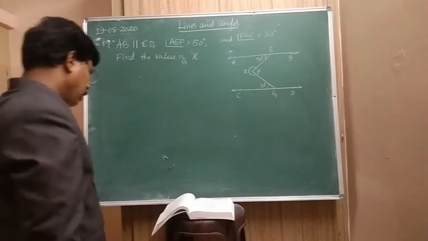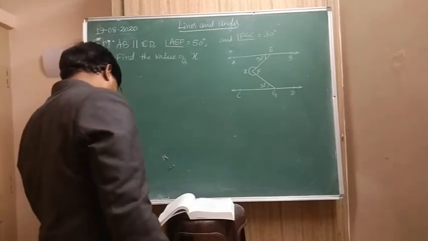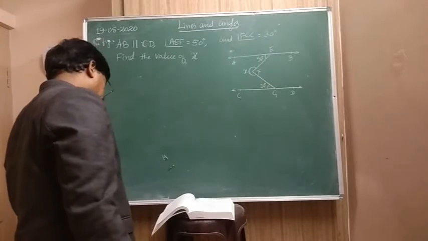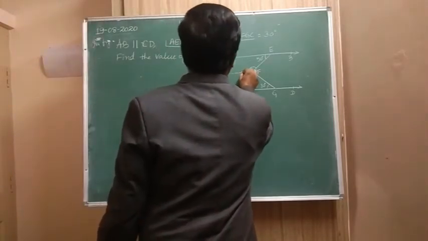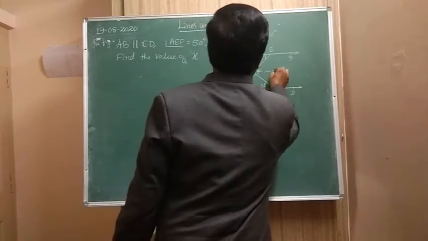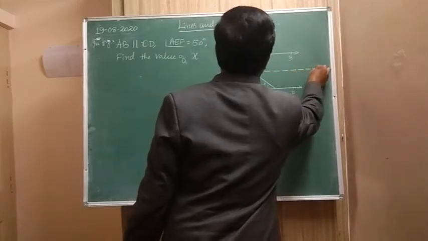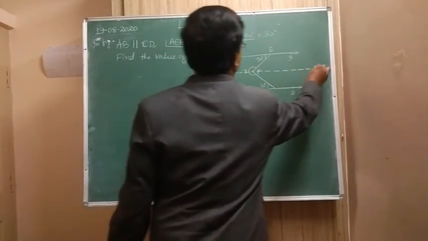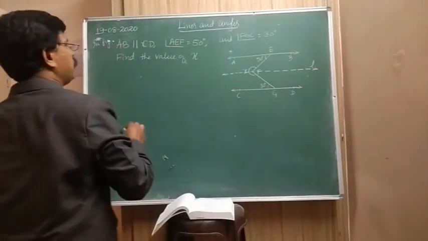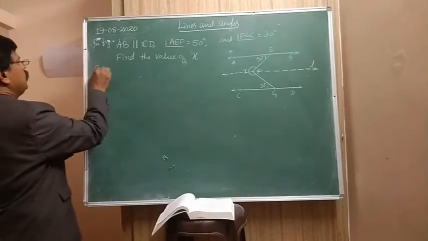Now here also the same thing. What you have to draw is, through F draw a line. Solution here. You draw like this. This is L. So, solution.